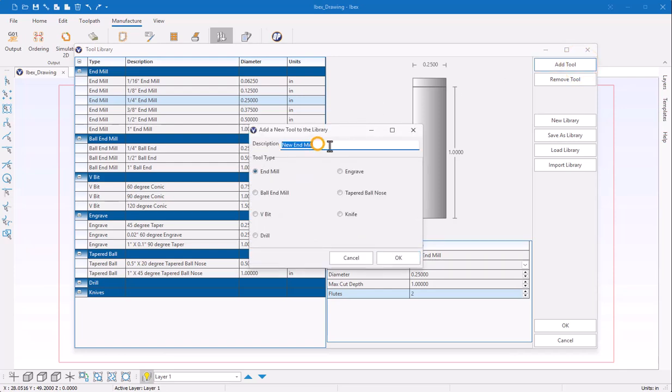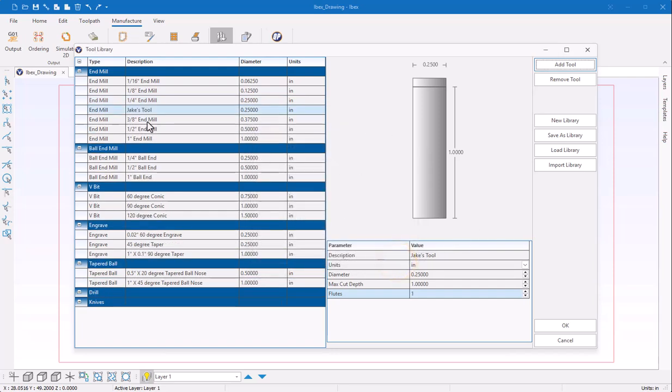There will be a new menu that opens. I can give this tool a name. And here I have end mill selected, so I'm going to create an end mill. It's added to my library here. And I can come down here and tweak the parameters. Let's say this is a custom tool. I could add it, 0.3 and give it a nice tall length.